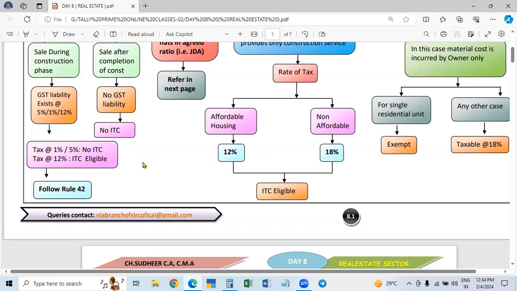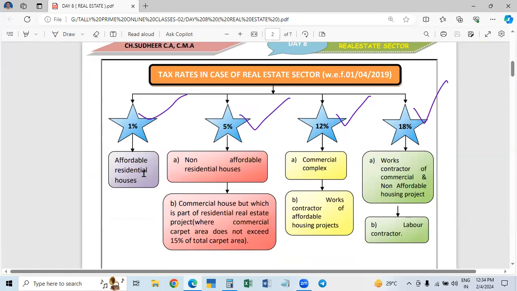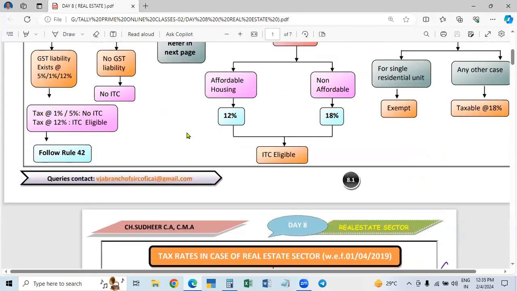Then when is it levied? So residential 1%, 5%. For commercial also, 12%, but in one case, 5% is levied. Here you see, this is affordable residential 1%, non-affordable 5%, commercial complex 12%. But in the case of a commercial complex also, in one case, 5% only is charged. We will take up when it is charged later.